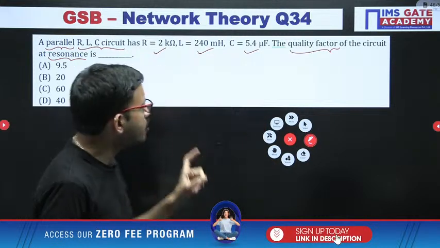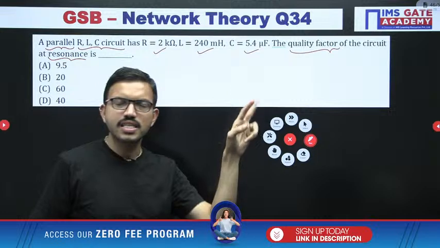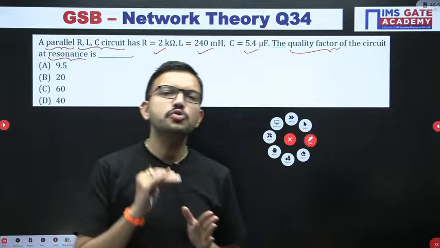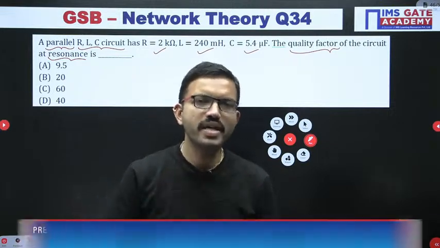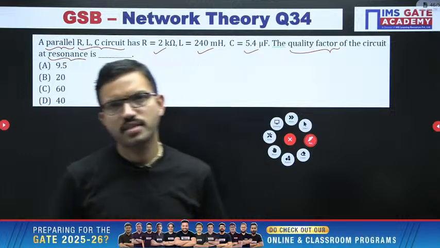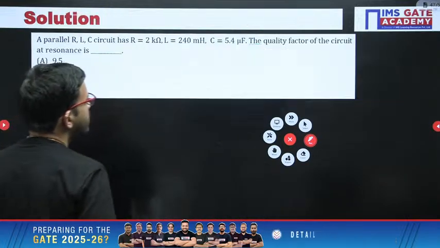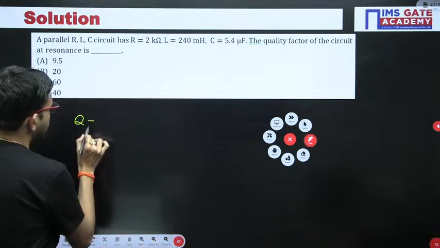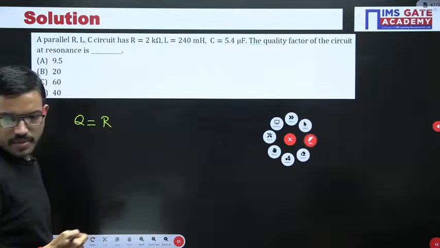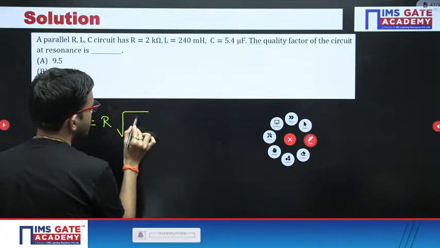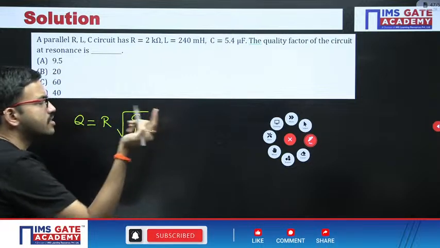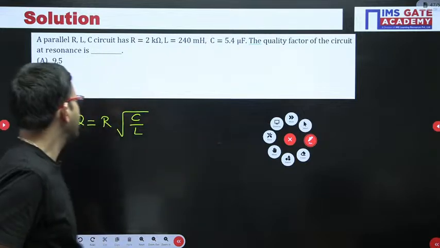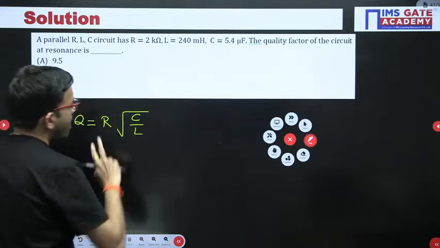For the series resonance circuit you got 1 by R into root L by C. Now you have to invert it, that means R into root C by L. So the quality factor in a parallel RLC circuit is nothing but R into root C by L. For series resonance you get 1 by R into root L by C; just take the reciprocal, R into root C by L.